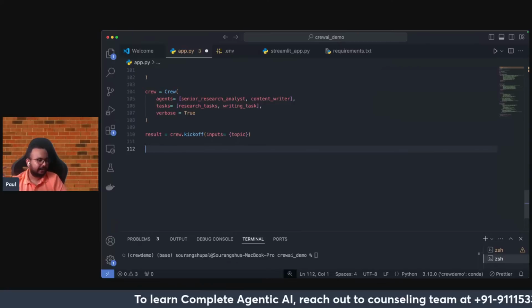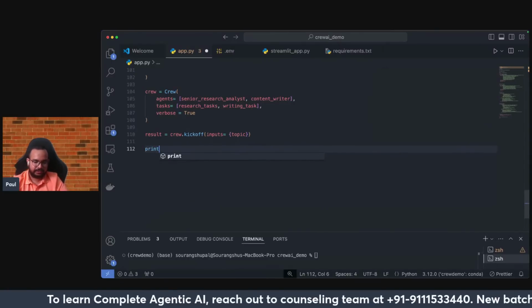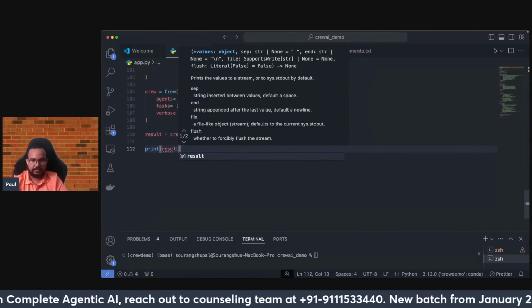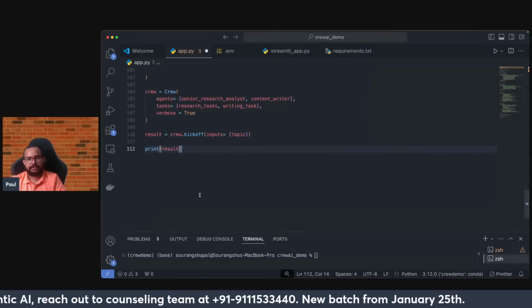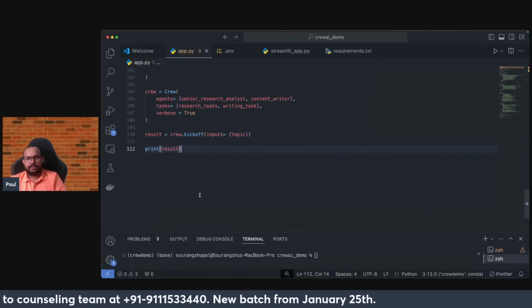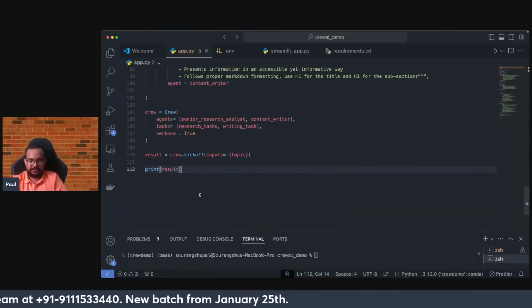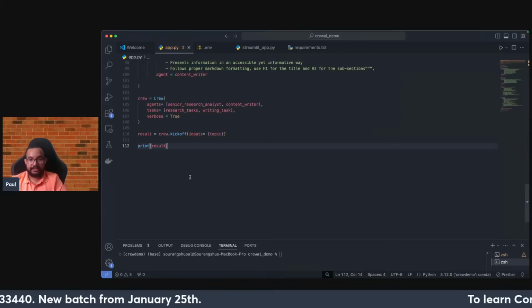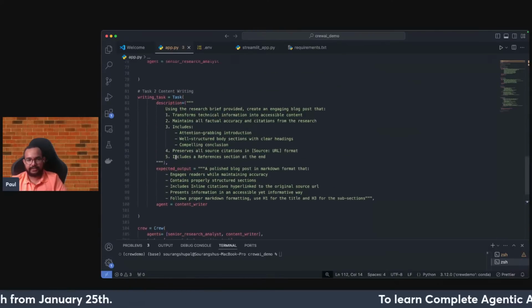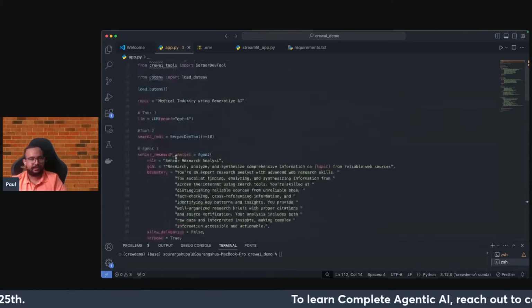Okay, and finally, I can simply say print result, which will help me to understand. All right, so majorly with respect to the task is done, guys. So no more coding into this particular file. This file has been completely done.